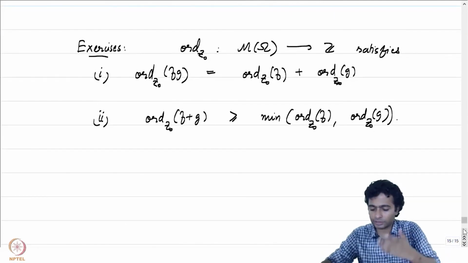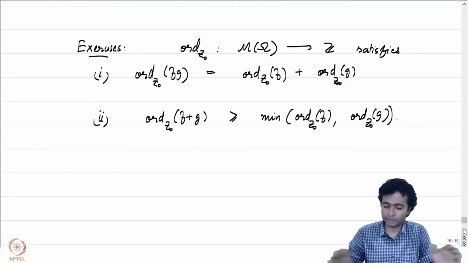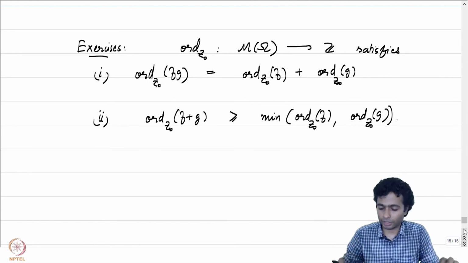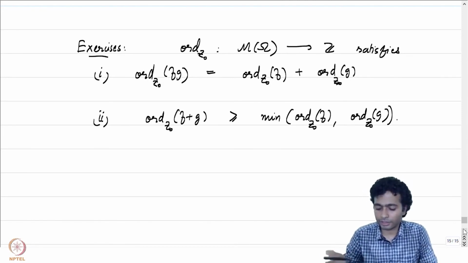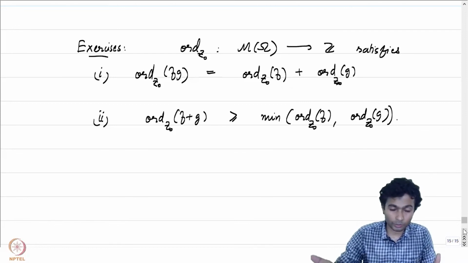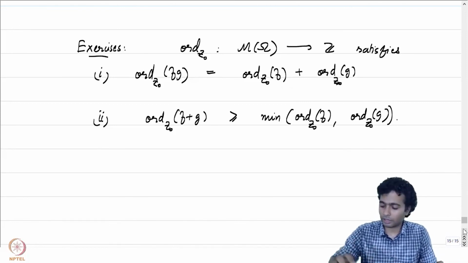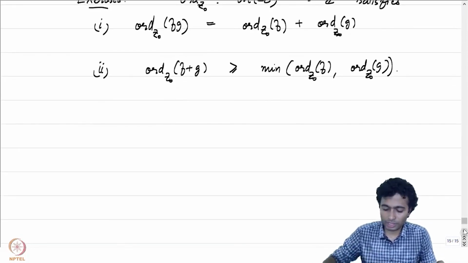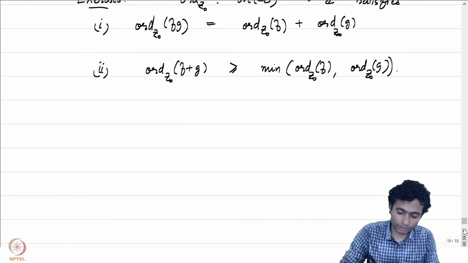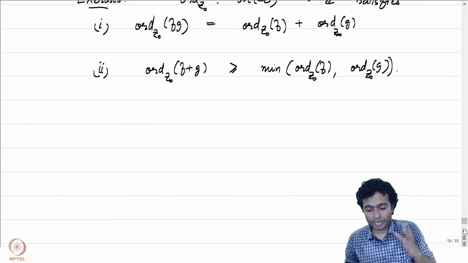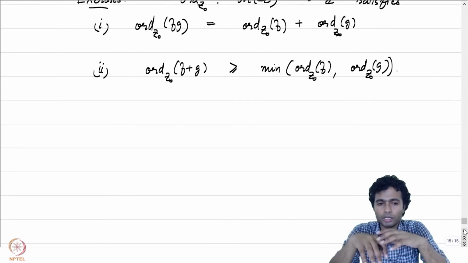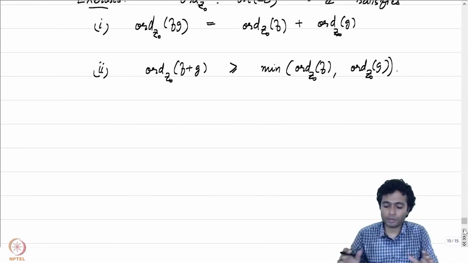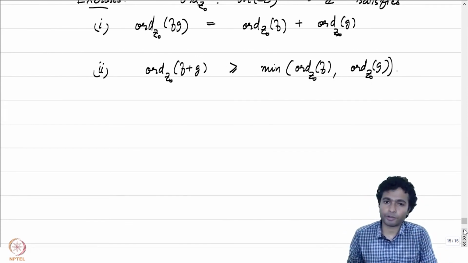If order of f at z0 is not equal to order of g at z0, then this will be an equality. If they are equal, then it could happen that the inequality is strict. Anyway, these are interesting exercises to sit down and check. The reason why all this was done is to capture the idea that the function order is what is called a valuation on the field of meromorphic functions.